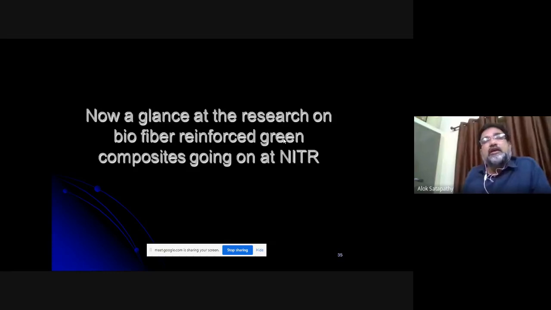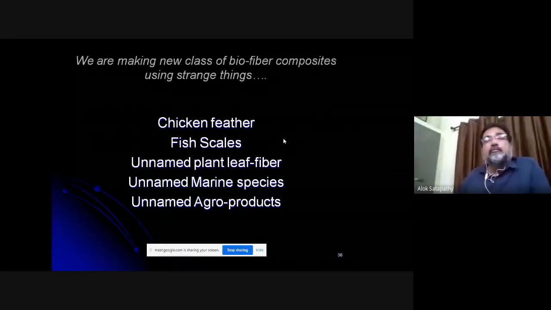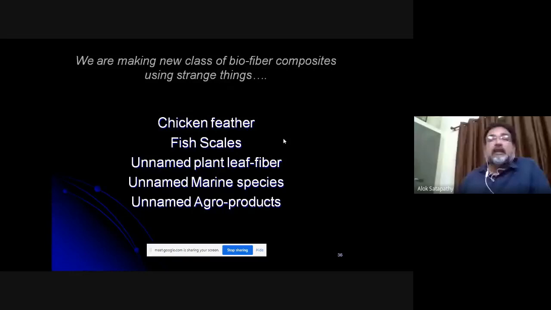So in those areas, you have some animal sources, some bird sources. So we picked up from different unconventional sources, extracted fibers and made composites, and we got encouraging results. So we have made a new class of green composites using poultry feather or chicken feather, fish scale, and plant fibers, marine species, and different agro products.